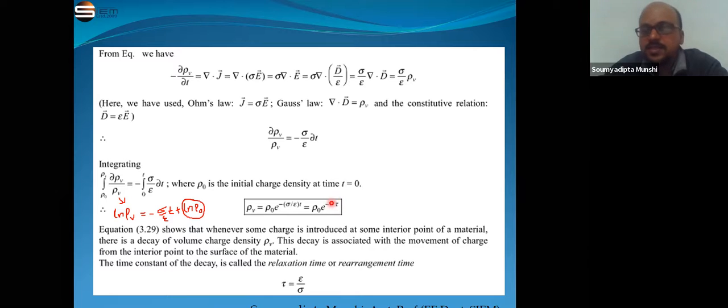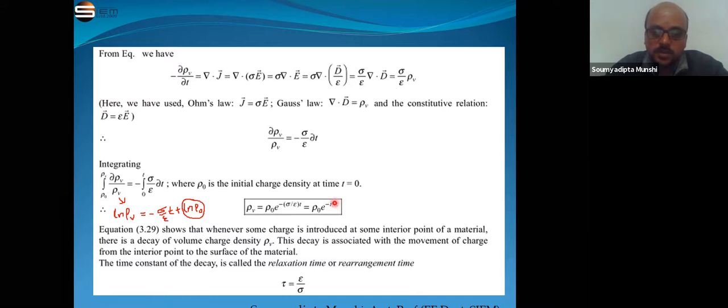So what is the relaxation time? Relaxation time means if we place any conductor inside an electric field, the time taken by the charges to shift from the inner portion of the conductor to the surface of the conductor is known as the relaxation time.